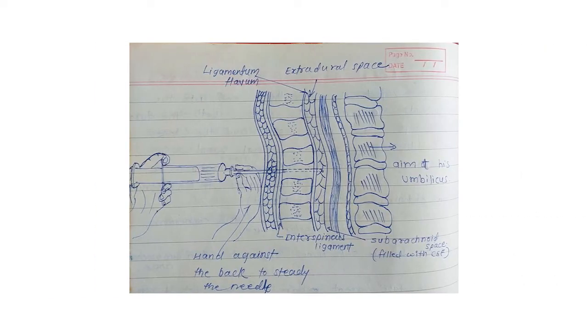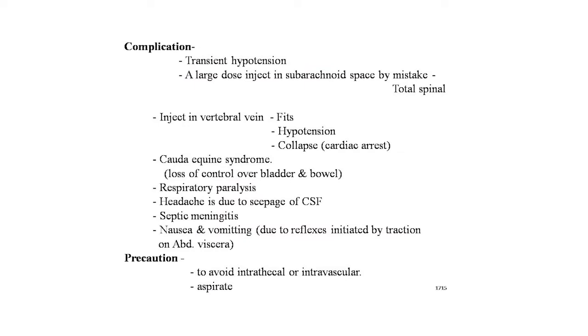Dear students, here is a good picture showing spinal anesthesia step by step. First is the skin, then subcutaneous tissue, interspinous ligament, ligamentum flavum, then extradural space, and finally the subarachnoid space. The needle is entered and the drug should be given in the subarachnoid space. This is a clear-cut picture of how to give spinal anesthesia, with the hand against the back to steady the needle. Now the complications: transient hypotension; a large dose injected into the subarachnoid space by mistake causes total spinal anesthesia; injection into a vertebral vein causes fits, hypotension and collapse, and cardiac arrest may take place.